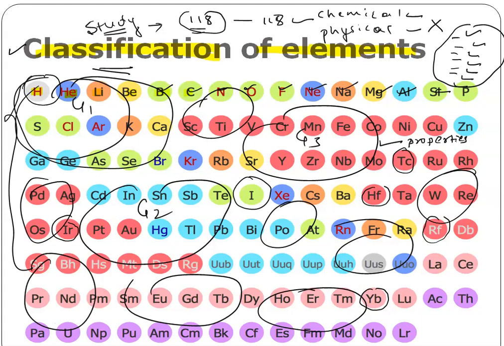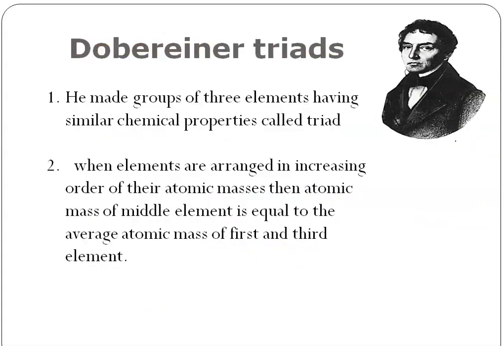In that, we have some important things to discuss. Dobereiner is one of our ancestors, a great scientist, a great chemist, and he is the first person who tried to classify the known elements at that time.